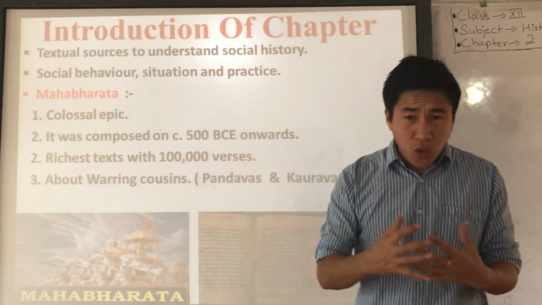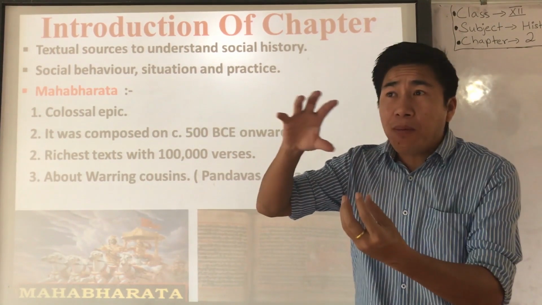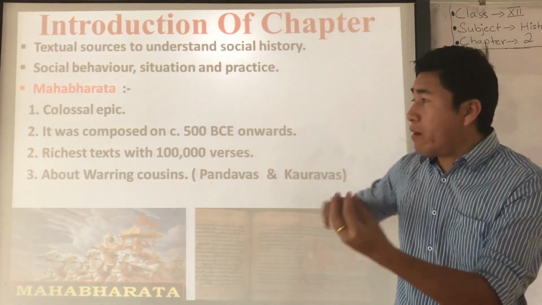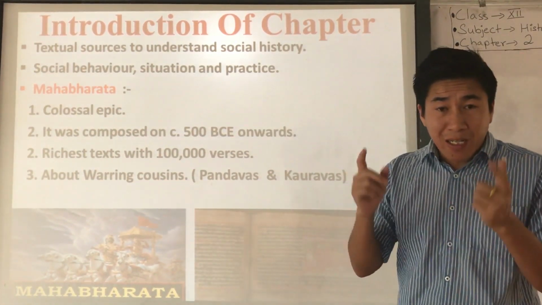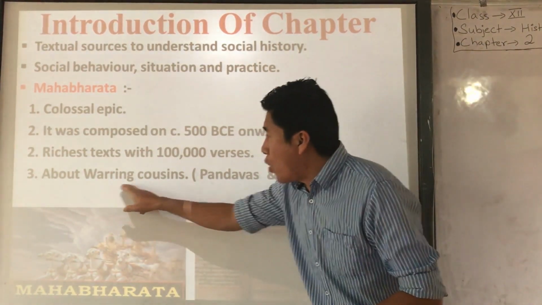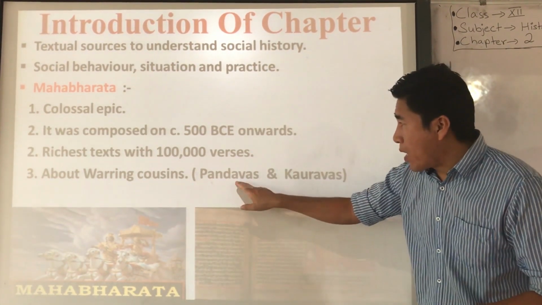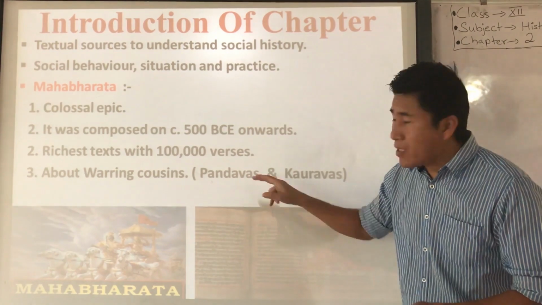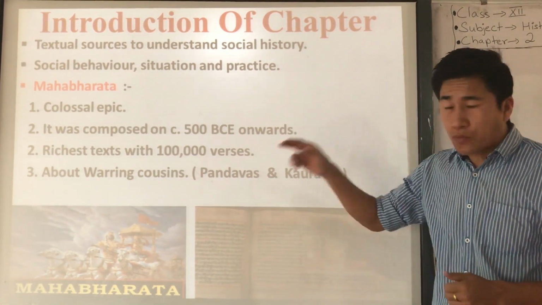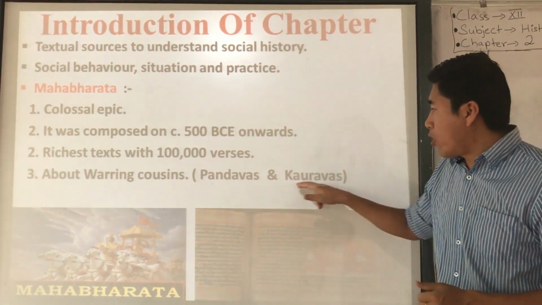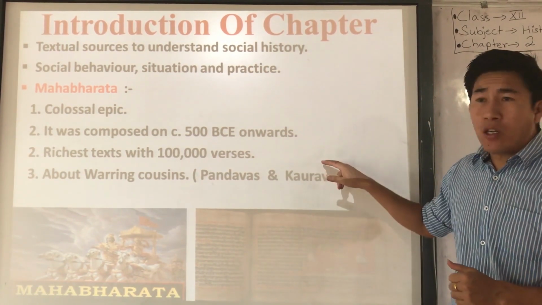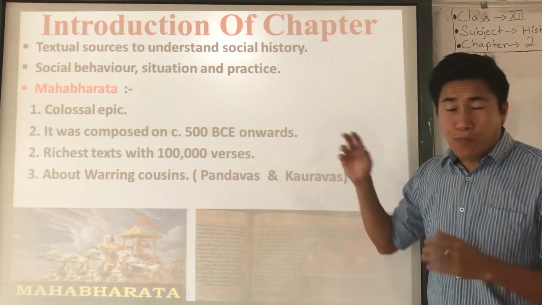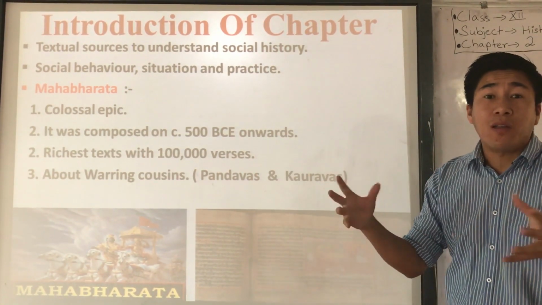Now, the central story of Mahabharata revolves around two warring cousins. I told you before about the warring cousins. These two cousins are the Pandavas and Kauravas, right? The Pandavas are the 5 sons of Pandu, and the Kauravas were the 100 sons of Dhritarashtra. Both Pandu and Dhritarashtra were brothers.